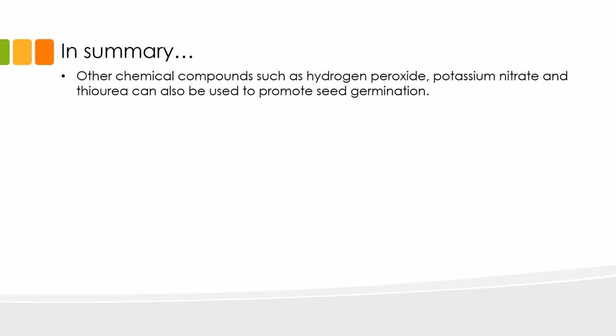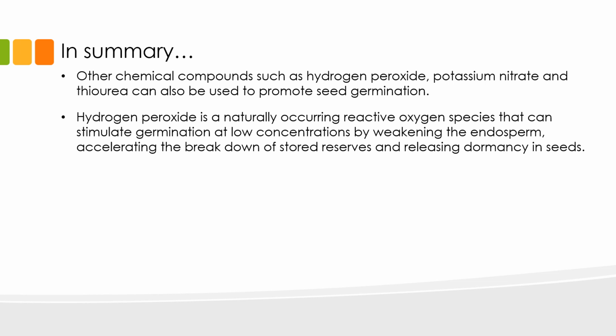In summary, other chemical compounds such as hydrogen peroxide, potassium nitrate, and thiourea can also be used to promote seed germination. Hydrogen peroxide is a naturally occurring reactive oxygen species that can stimulate germination at low concentrations by weakening the endosperm, accelerating the breakdown of stored reserves, and releasing dormancy in seeds.